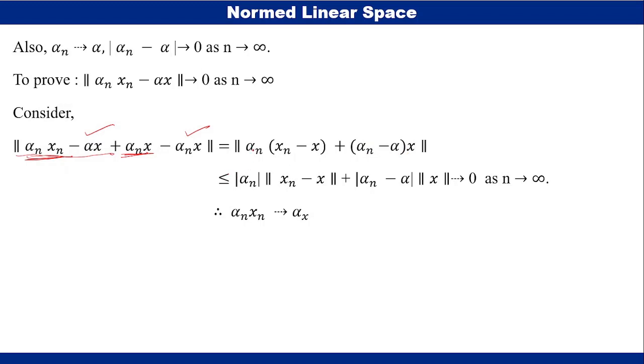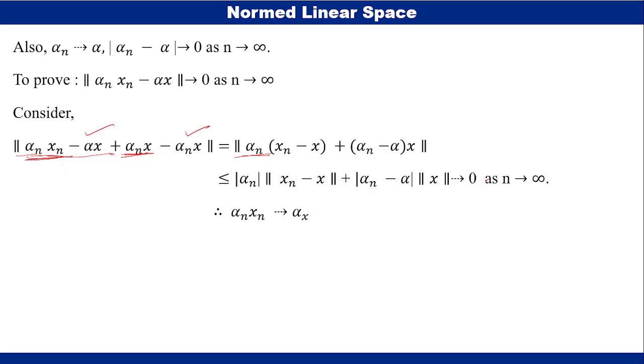This is less than or equal to, by the definition of norm on a linear space, modulus of alpha n into norm xn minus x. Here also the scalar is alpha n minus alpha, so modulus of alpha n minus alpha into norm x.